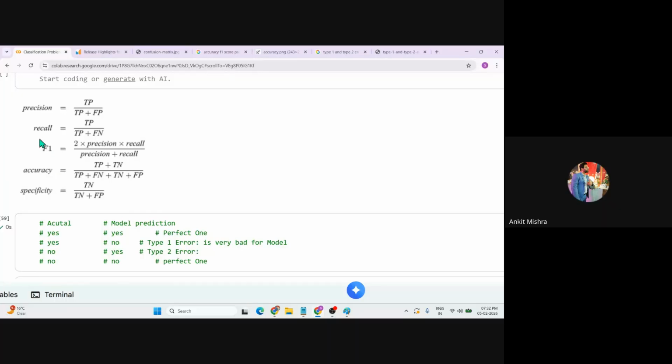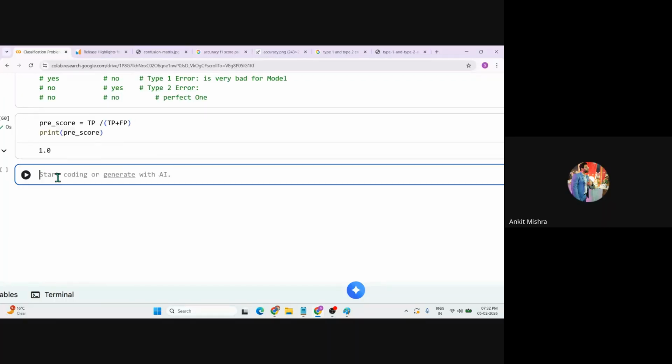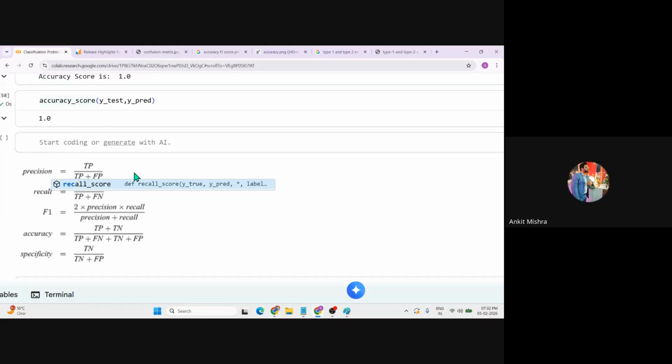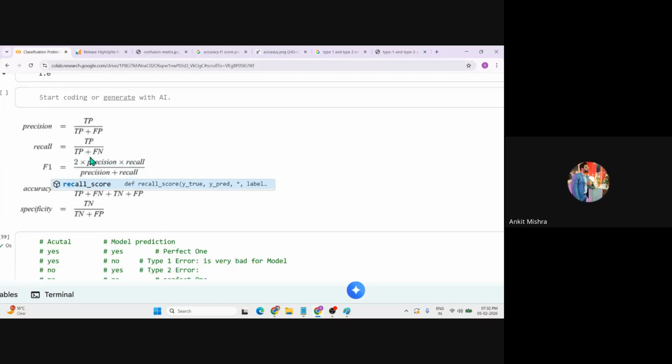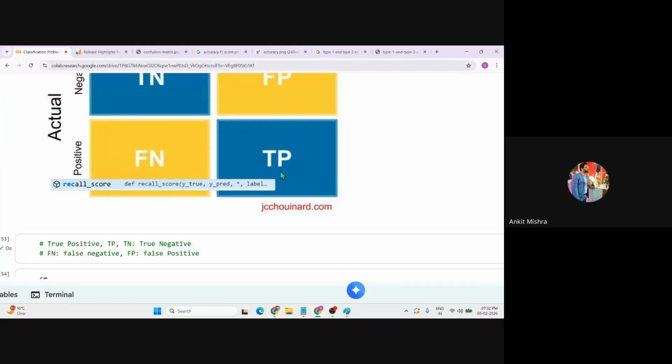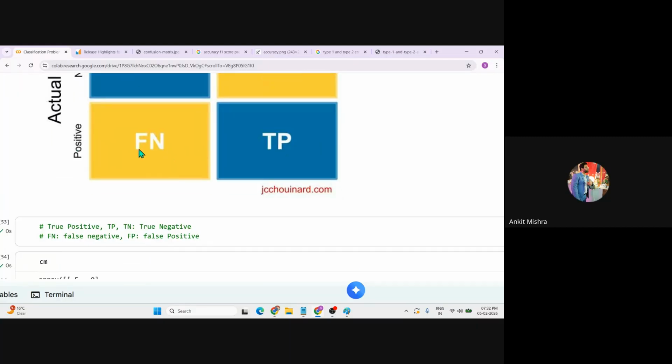Now let's calculate the recall score. Let's calculate the recall directly. rec_score, and the formula is TP divided by TP plus FN. In the overall scenario of the positive and the negative ones, how much data can the model truly classify?